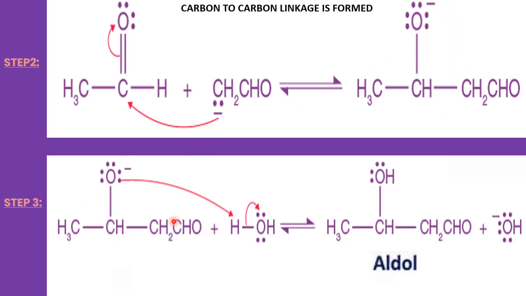When this alkoxide ion combines with a water molecule, it attracts H positive from the water molecule as O negative is here. It forms an alcohol. Finally, it forms the aldol product by separating the hydroxyl ion in the third step.